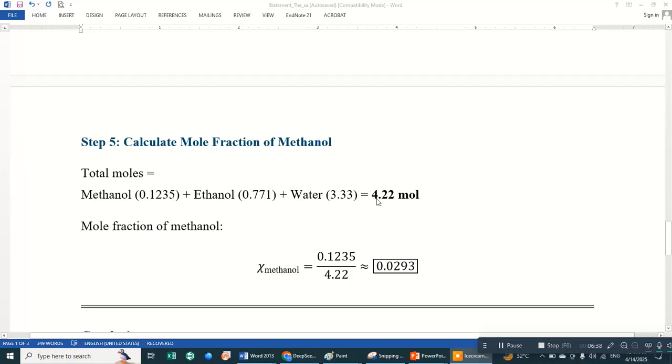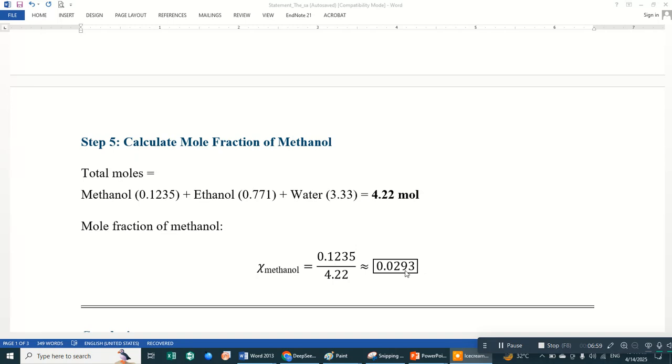The total number of moles is 4.22, and the mole fraction of methanol is equal to the number of moles of methanol divided by the total number of moles. That is 0.0293 mole fraction of methanol.